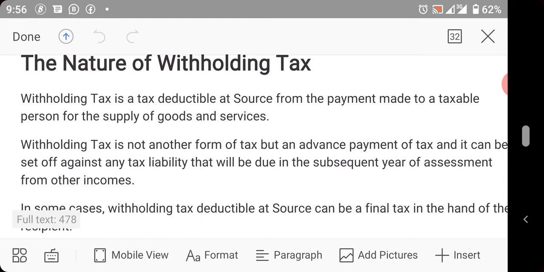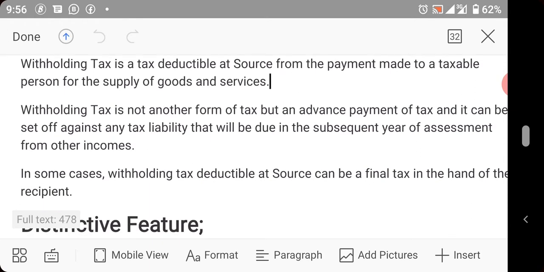Examples of such withholding tax that can be used as a set-off are withholding tax on royalties, withholding tax on commission, withholding tax on technical and management fee, withholding tax on professional fees, and withholding tax on contract of supplies. These can be used as an advance payment of tax.